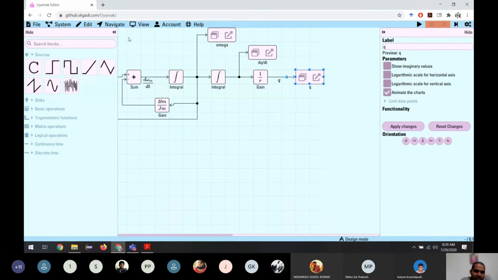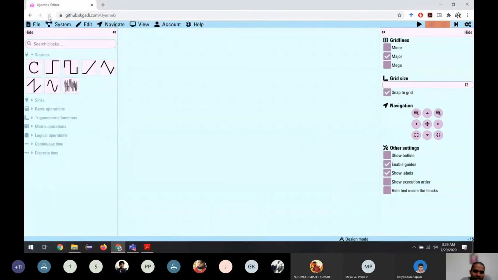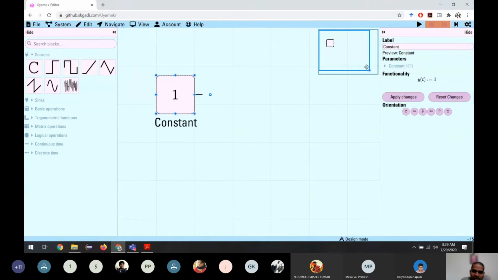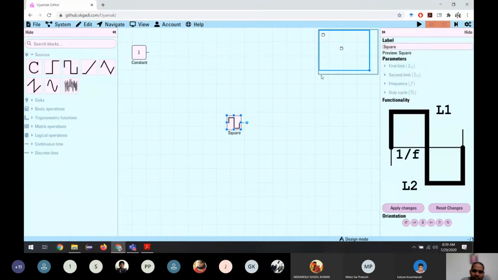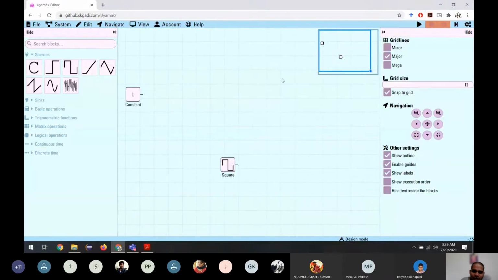To avoid this, let me show you how we can solve it. We have to click this show outline. There will be a small window here, and it will show the outline of our whole model. For example, if you put any block here, it shows in the outline. So just using this, we can solve this problem. If you want to move around, you have to use this to move around. So if you find any problem in opening a scope or something, just save the file. Next time, click this show outline and work with the project.